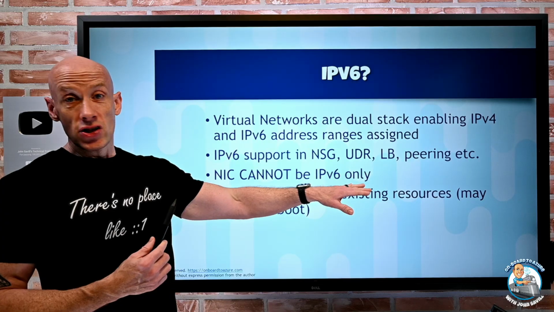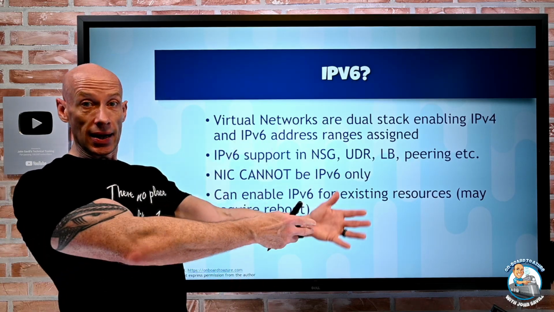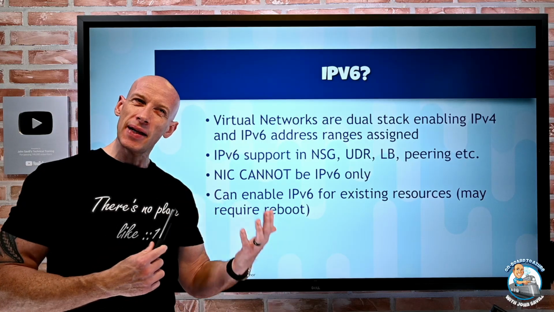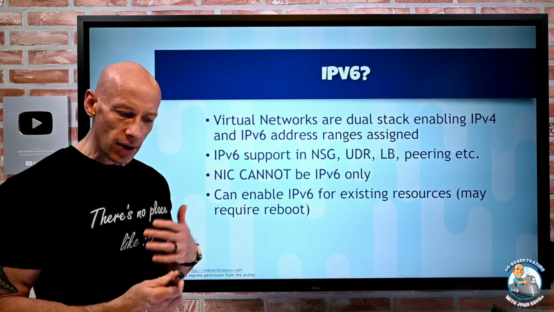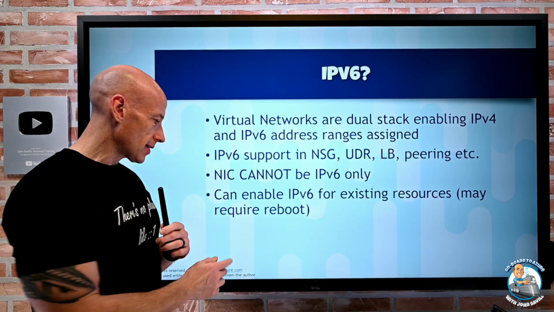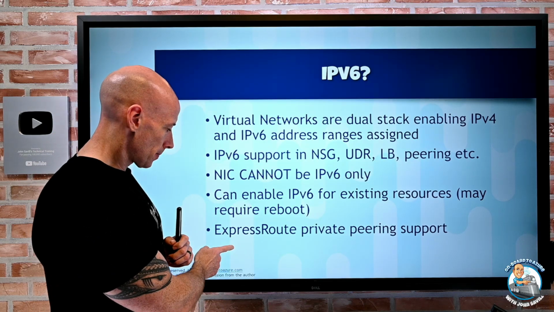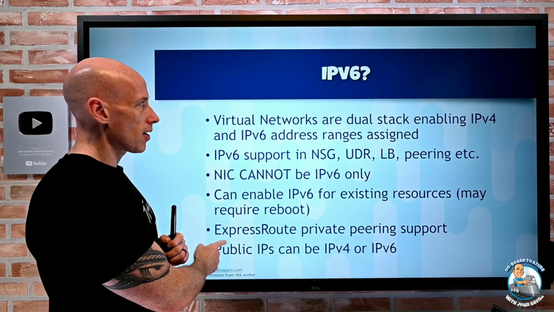I can enable it for existing resources. So I could go and add an IPv6, I could then add it to the subnet. Depending on the OS, maybe it would have to restart, maybe not. It does depend on the exact operating system. And as I said, ExpressRoute can support it as well. And I already talked about the public IPs.